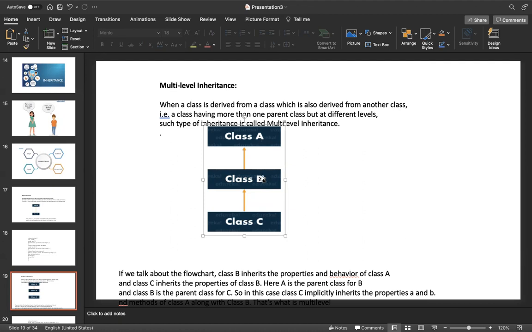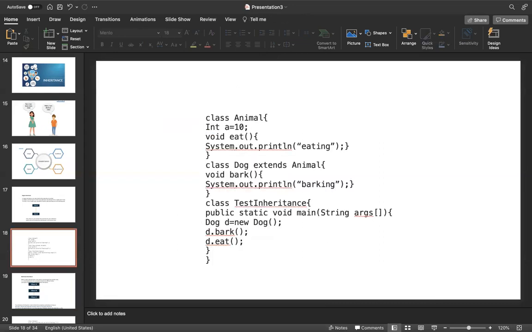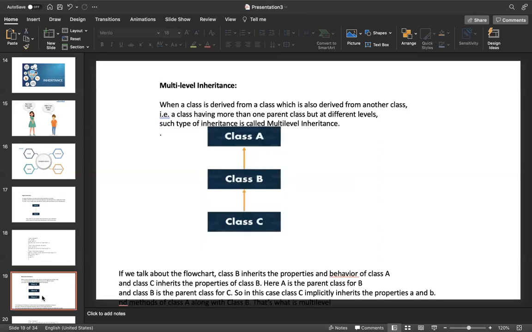This is the super level, and this is the next to super level. C has two parents at different levels, meaning this is the grandfather, this is the father, and this is the child. So these are multiple levels. That's what we call multi-level inheritance.